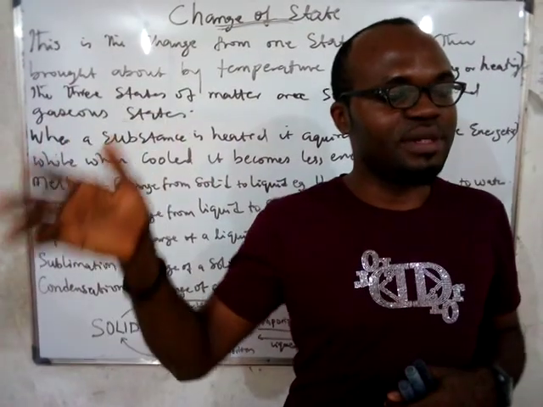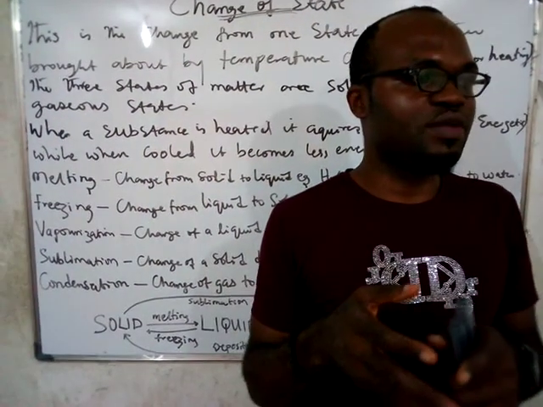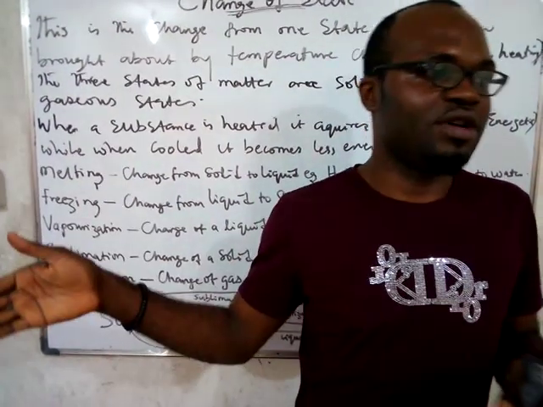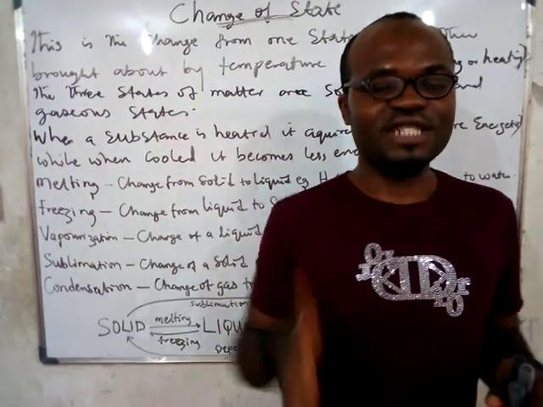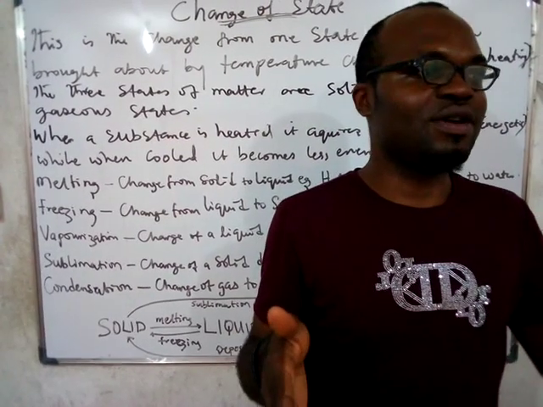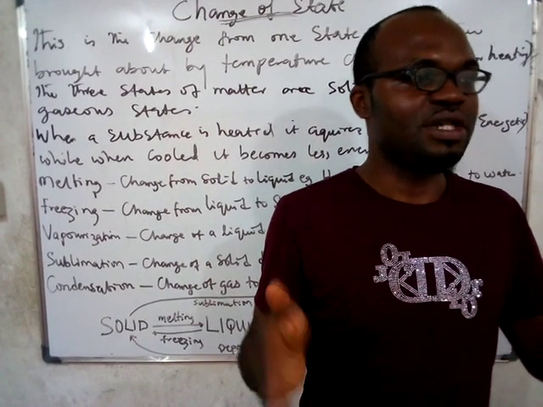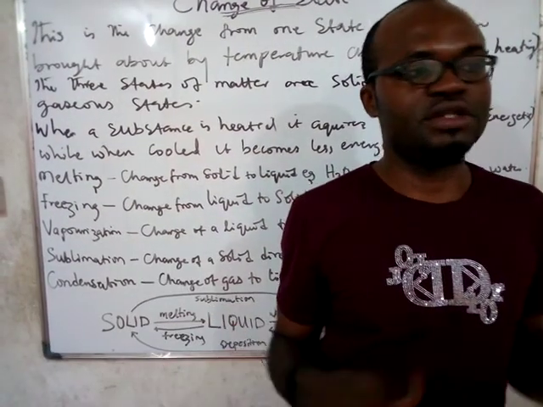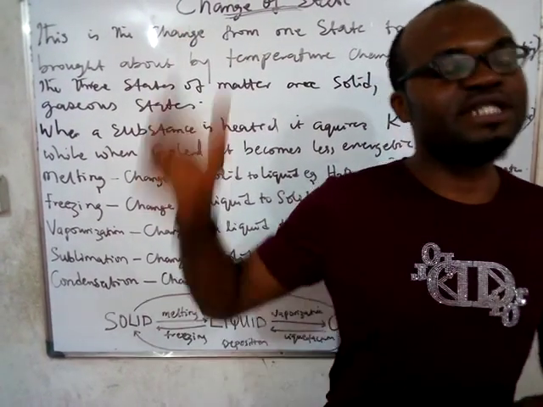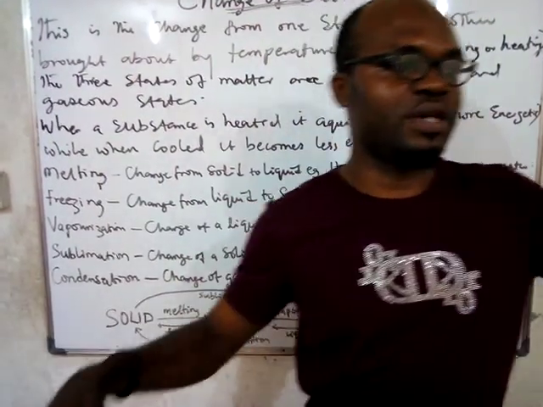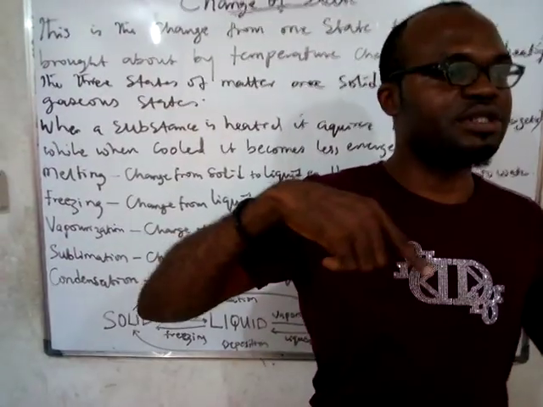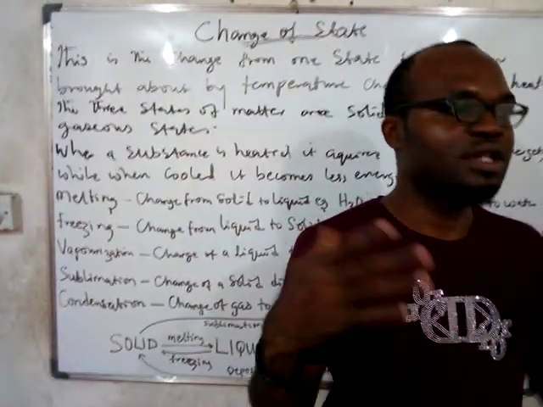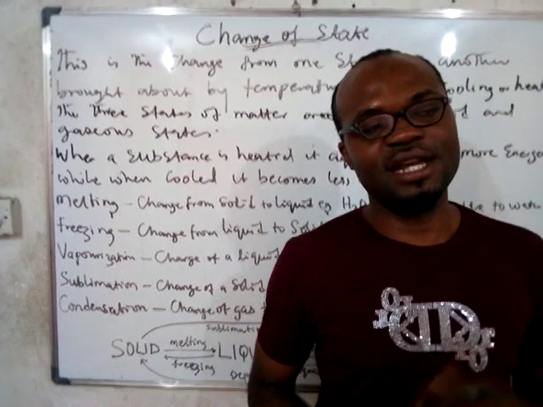When you change from solid to liquid, we call it melting. When you change from liquid to solid, we call it freezing. When you change from liquid to gas, we call it vaporization. When you change from gas to liquid, we call it condensation or liquefaction. But when you change directly from a solid to gas, we call it sublimation. And when you change directly from gas to solid, we call it deposition. Is that clear? Yes.